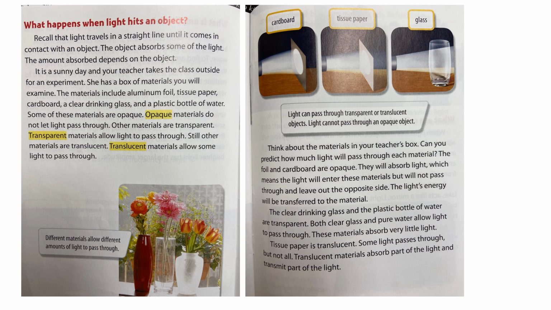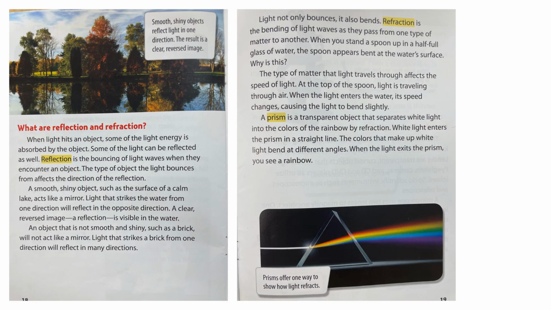The clear drinking glass and the plastic bottle of water are transparent. Both clear glass and pure water allow light to pass through. These materials absorb very little light. Tissue paper is translucent. Some light passes through, but not all. Translucent materials absorb part of the light and transmit part of the light.